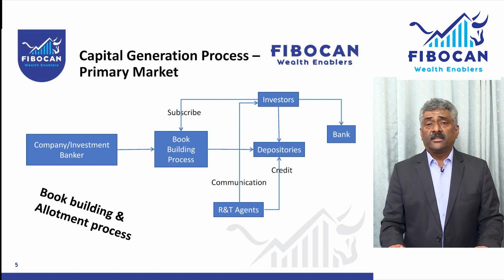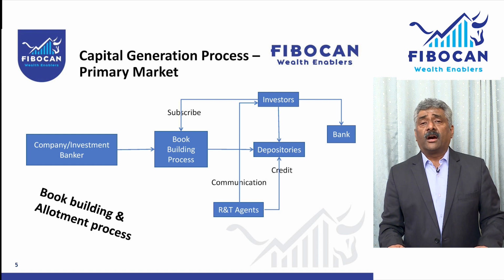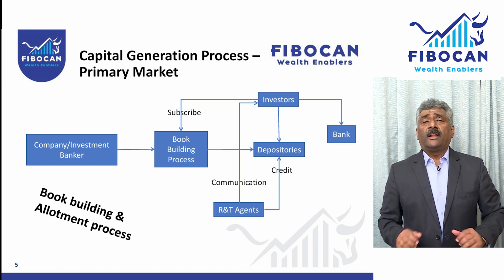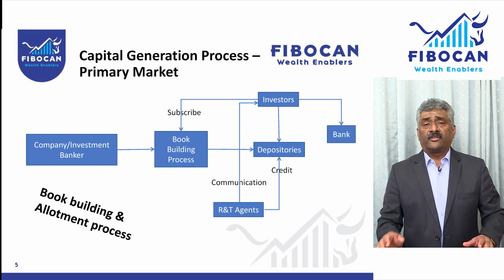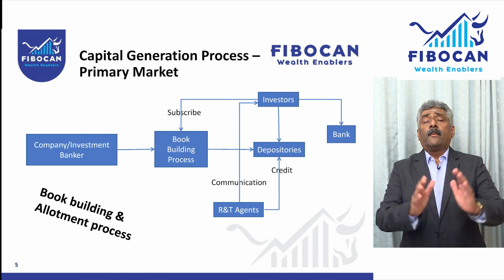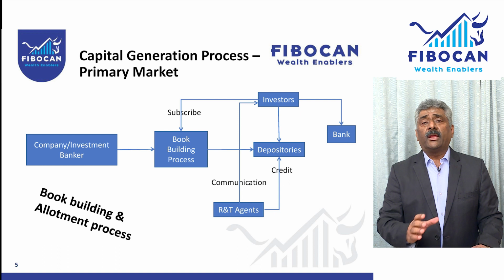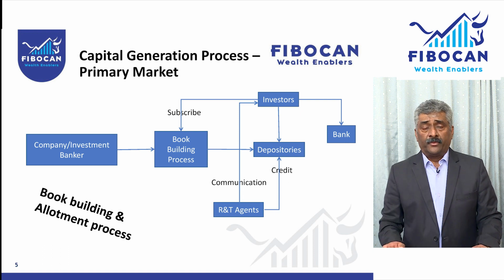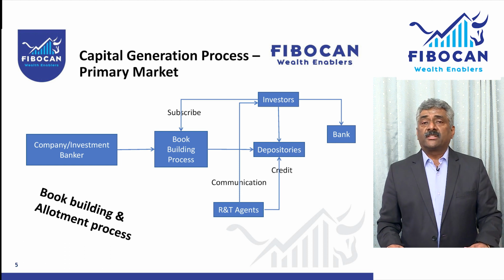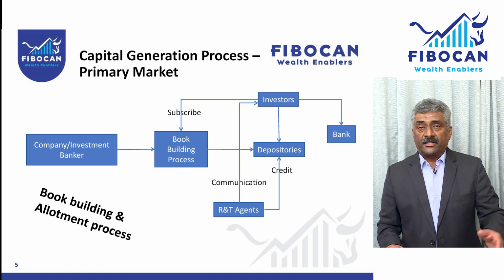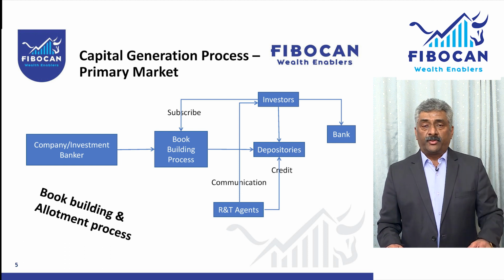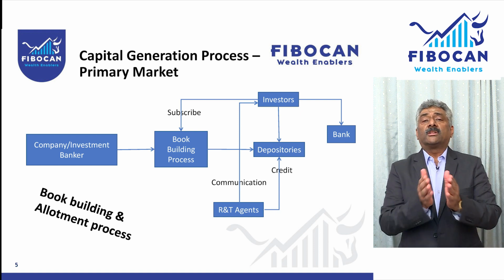Now, the two entities that are there, depositories and R&T agents. Who are R&T agents? Registrar and transfer agents. What they do is maintain the list of investors of any company at any given point of time. Why do they have to maintain it? Because when any corporate action, which we discussed in module 2, has to be announced, the list of shareholders has to be taken.